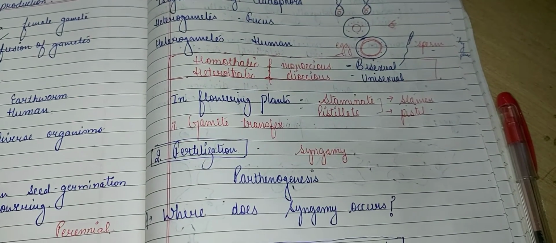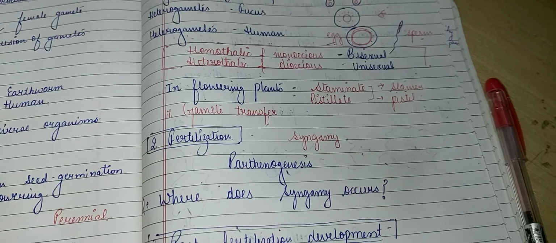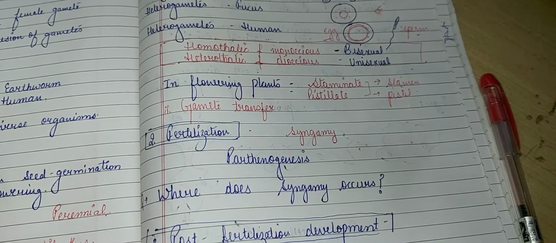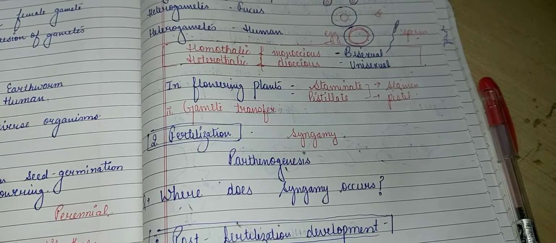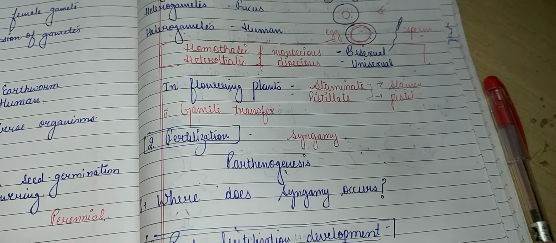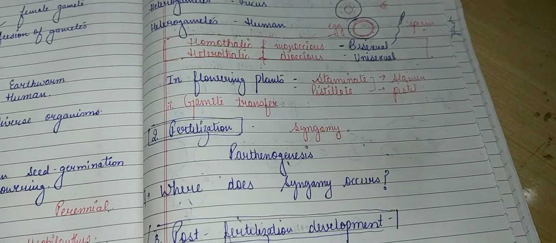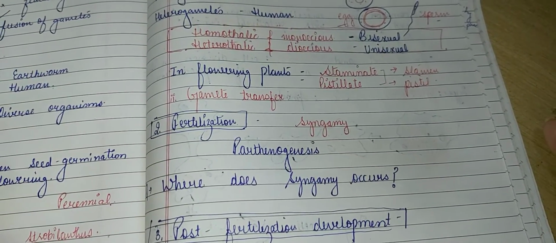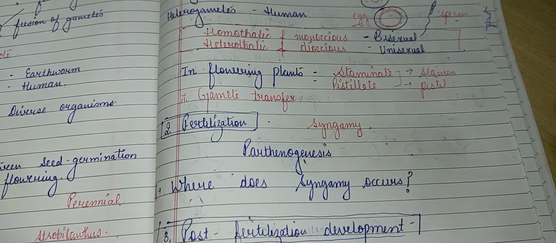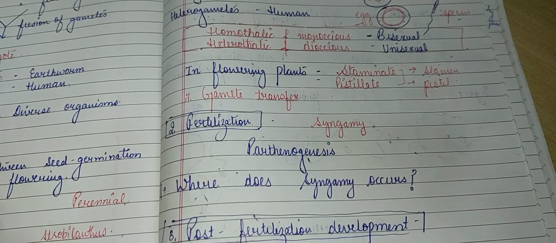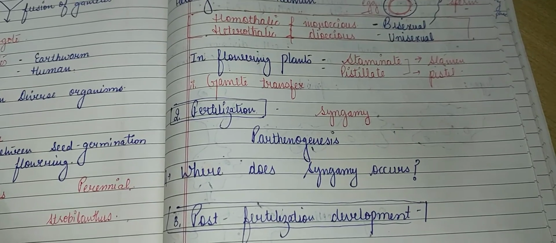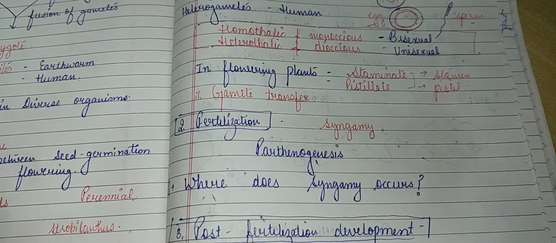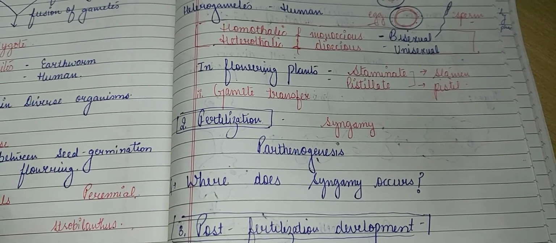Now, the second step included in the pre-fertilization events is gamete transfer. As the name indicates, it involves the transfer of gametes from the male body to the female body. In case of plants, this includes pollination. You have studied in lower classes that pollination is a cross-specialized event which facilitates transfer of pollen grains from anther to the stigma. And in the animal kingdom, gamete transfer takes place by copulation.